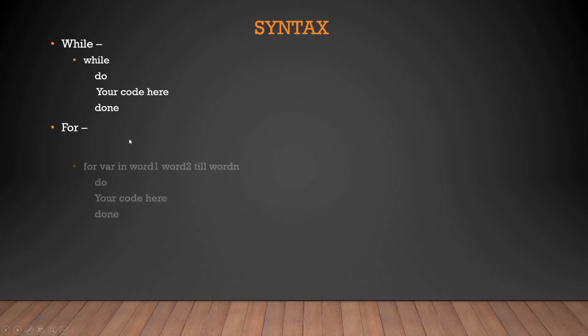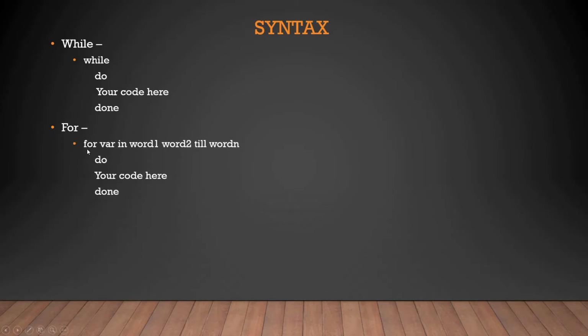Second is a for loop. Again, same thing as the first syntax. For variable, we take a variable over here, in a number of words. So this could be a word for you, and there could be any number of words over here, and it runs till n. So if you have word 1, then it could have word 2, and it can run up to word n. Again, it starts with do, ends with done, and your code will be inside that sequence.